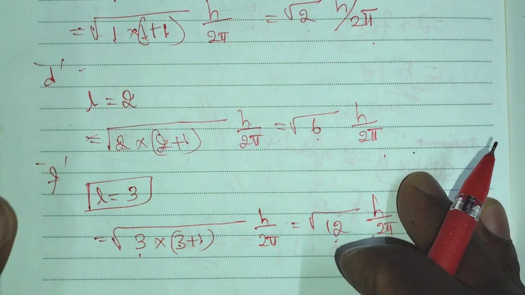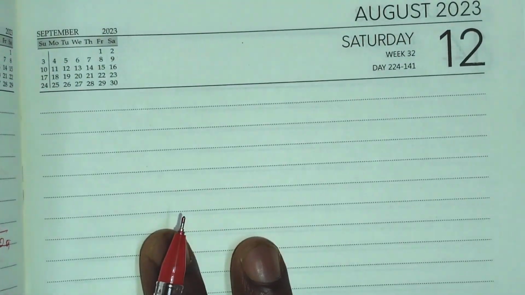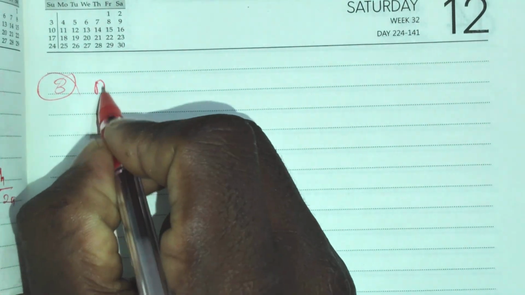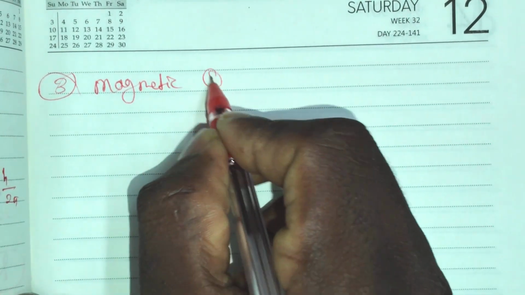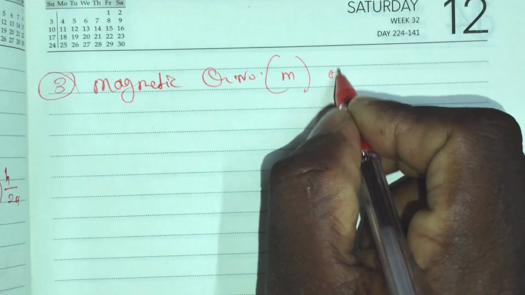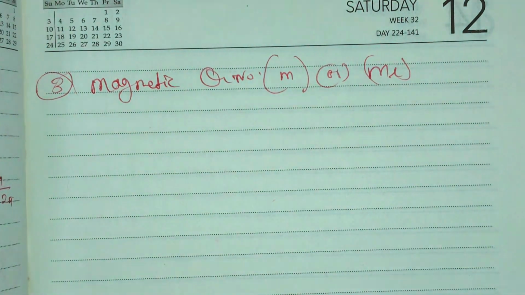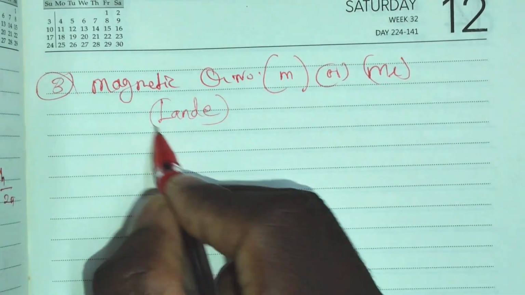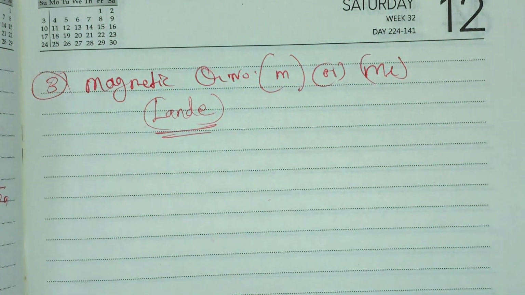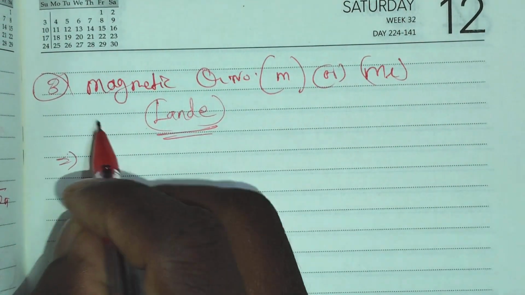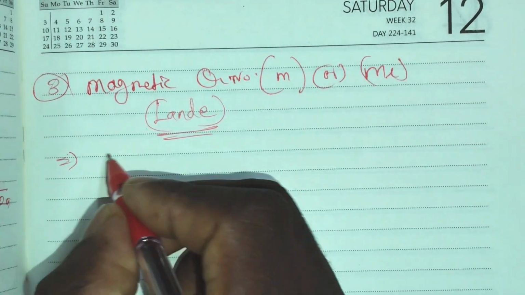Okay, so the next quantum number is the third quantum number. This third quantum number is called the magnetic quantum number. It is represented as m or sometimes ml. It was proposed by the scientist Landé. Generally, this magnetic quantum number explains the orbital orientation.